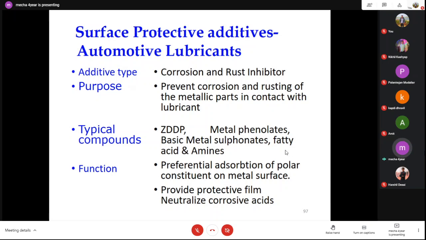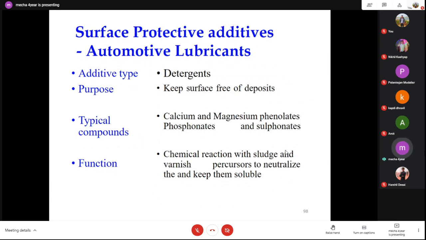Its function is the preferential adsorption of polar constituents on the metal surface to provide a protective film. During working, it makes a thin layer of lubricant around the metallic surface, providing a protective film that will neutralize the corrosive acids. Another surface protective lubricant additive is the detergent.